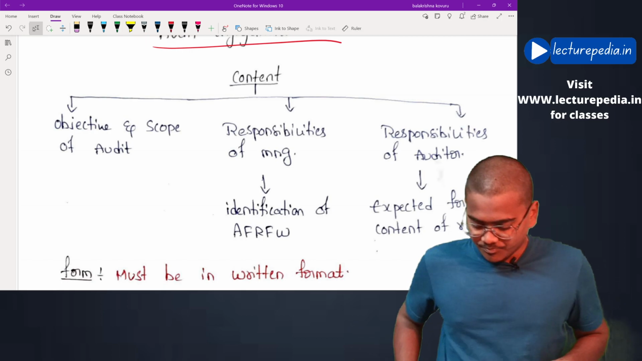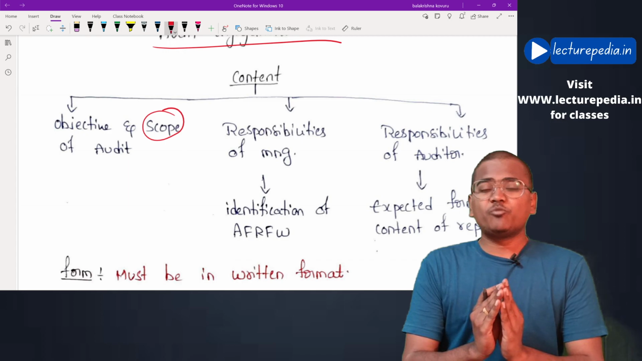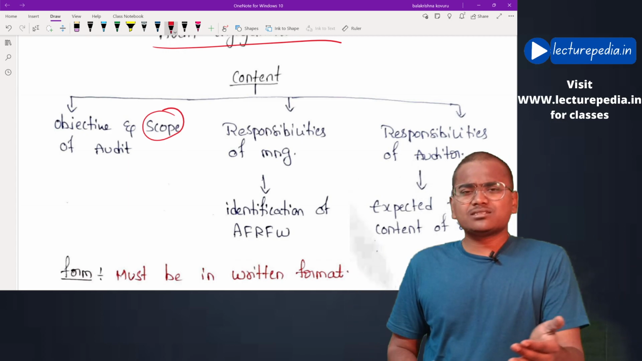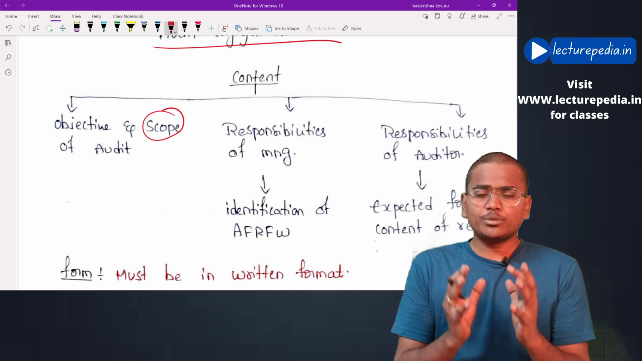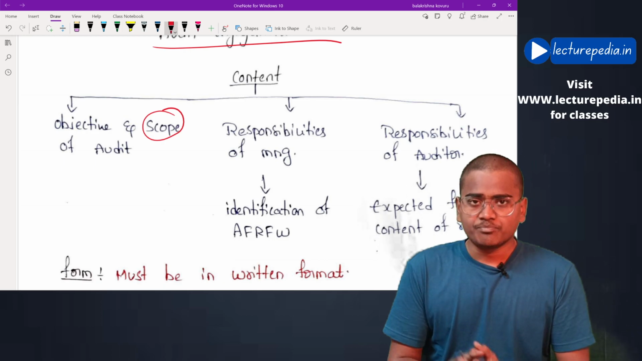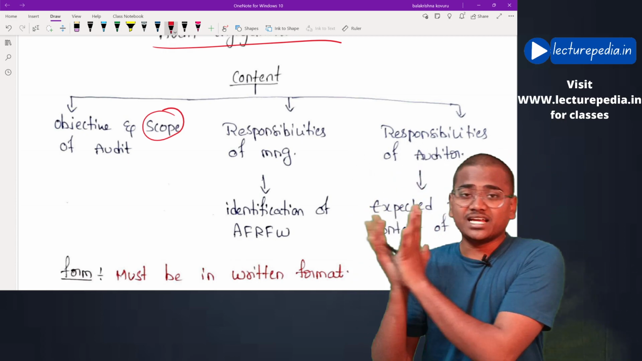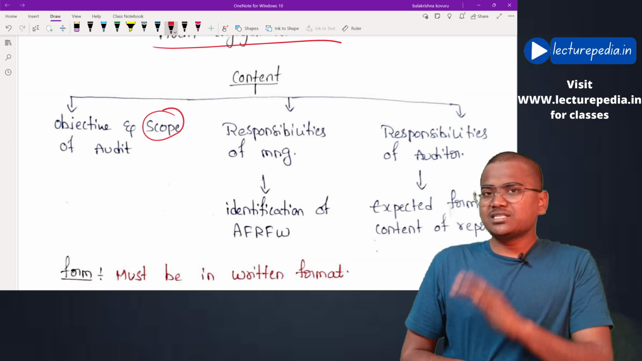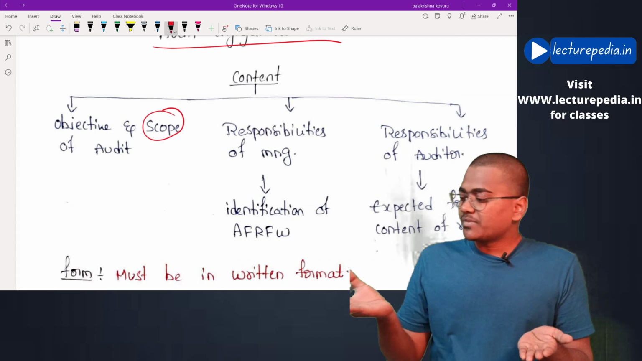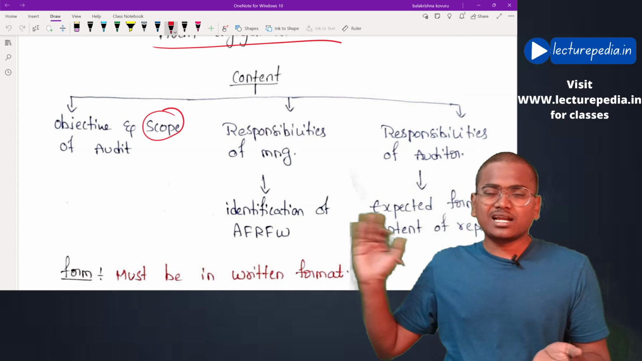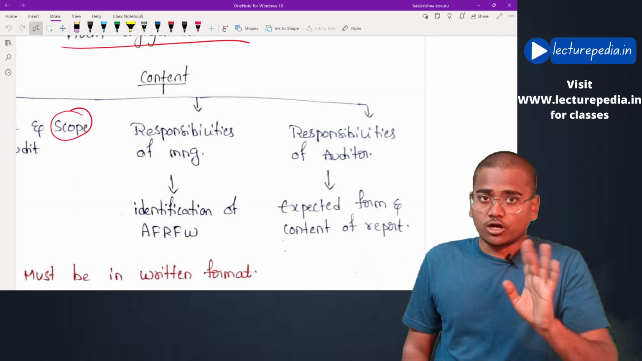scope of the audit. Basically, in case of a statutory audit, the scope will be very wide. Whereas, let's say, in case of a stock audit, the scope will be very limited. It would be confined only to the stock. This scope and objective of the audit must be included in the audit engagement letter. You can simply say that this audit engagement letter is like a contract between the auditor and the client. Now that is the first aspect that should be included in the audit engagement letter.